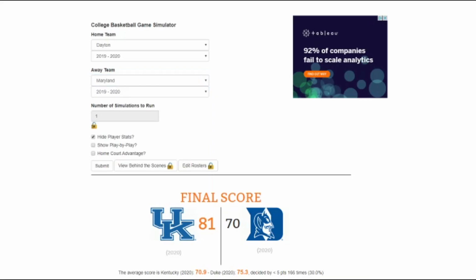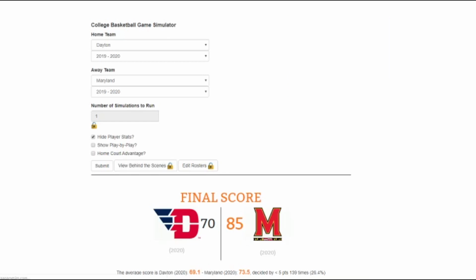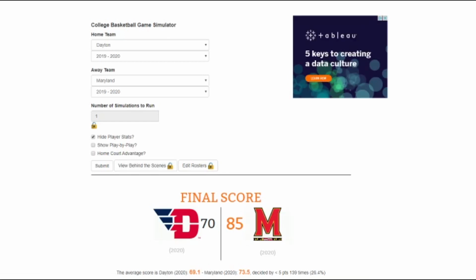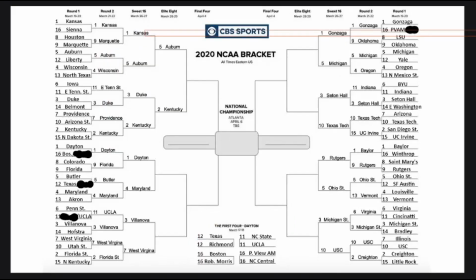So up next, we have Dayton and Maryland. I'm all in on Dayton right now. We're going to go Dayton over Maryland. I think Obi Toppin and, I forget who their second scorer is, shoot lights out. I think Obi Toppin and company will take over Maryland, and that proves me wrong. Maryland beating Obi Toppin and company. 1 #1 seed remains, and that is Gonzaga. Maryland moves on to the Elite 8.